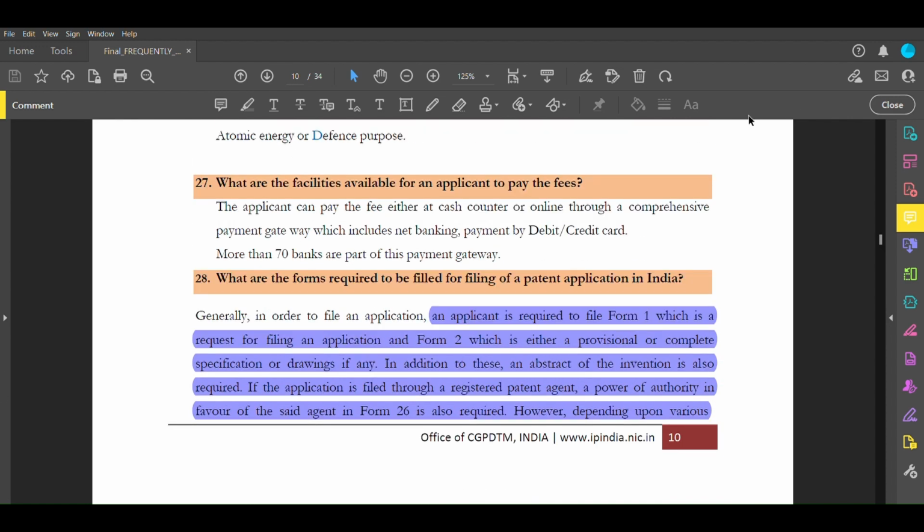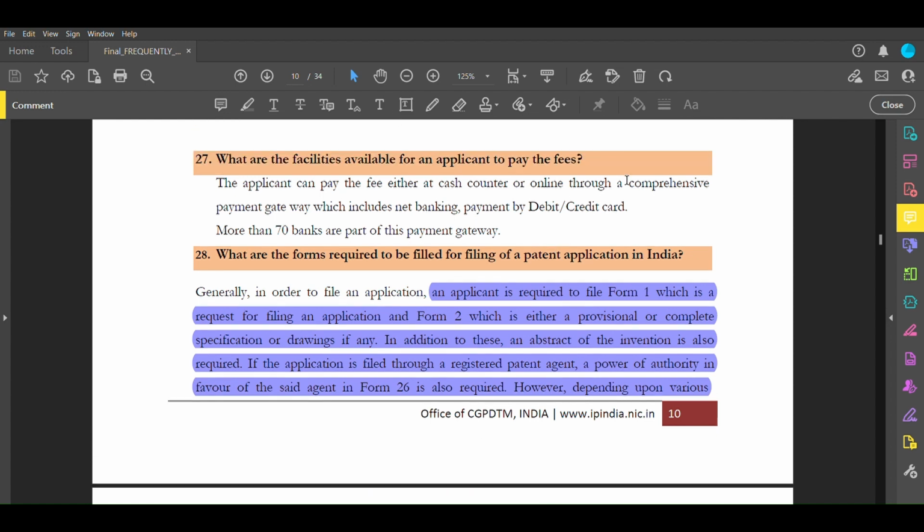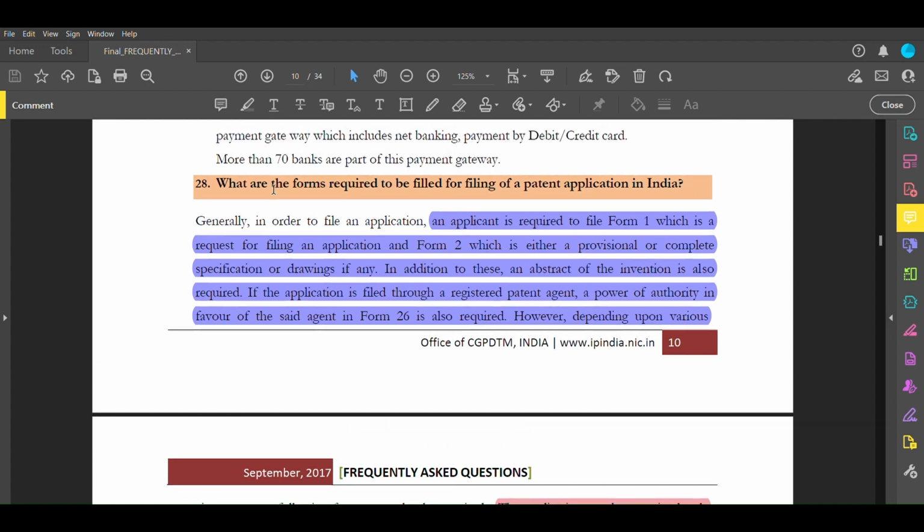Now this question is an obvious one: what are the forms required to be filed? One has to file an application for patent in India. The application requires Form 1, which is a request for filing an application. Form 2 is either a provisional or complete specification. In addition to this, the abstract of invention, under Articles 10A to 10D, the best method of performance, and then literature about the patent.